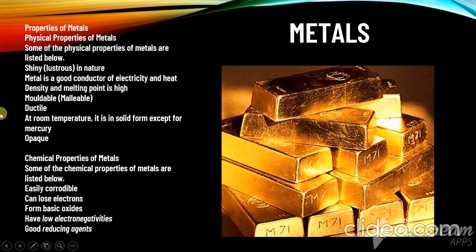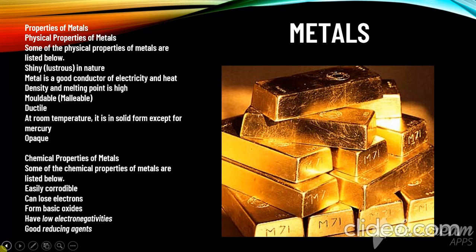And at room temperature, metals are solid, except mercury, as you can see in our thermometer, which uses mercury to check the temperature. If mercury is kept in a room and the temperature is almost 37 or 33 degrees Celsius, it starts to melt, and it will fall on the ground in the form of liquid.